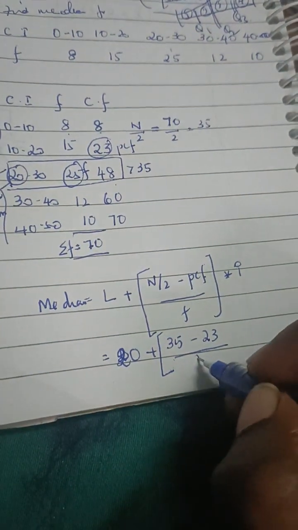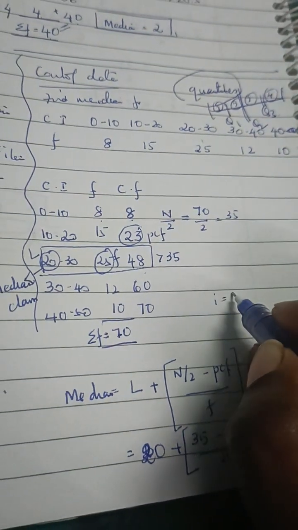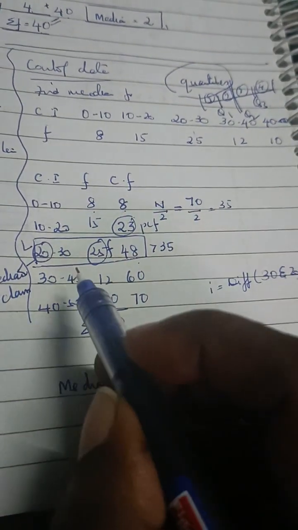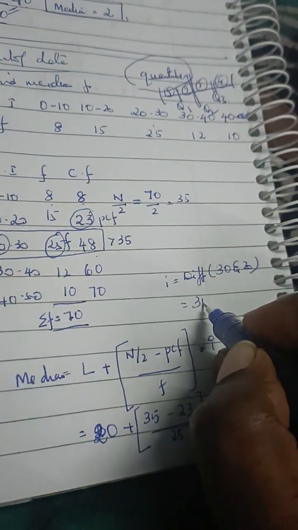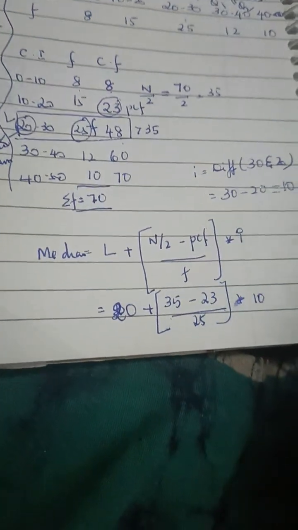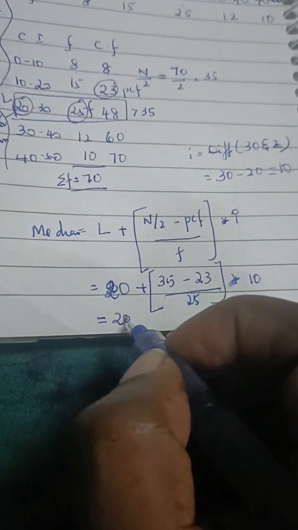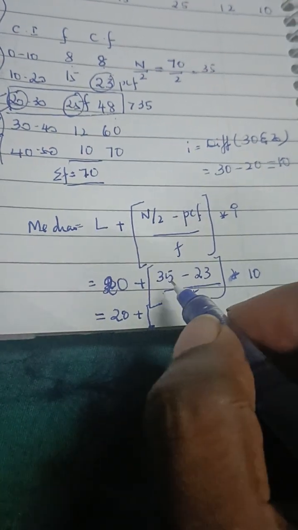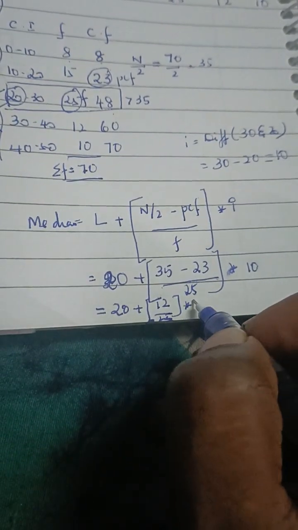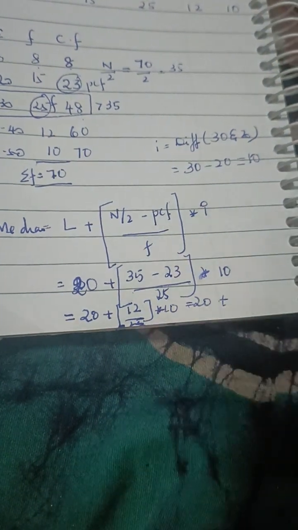Frequency is this one, 25, into I. Now I is the difference between 30 and 20, that is 30 minus 20 is 10, and that is my I. So for the calculation: 35 minus 23 is 12, by 25, into 10. This is equal to 20 plus...